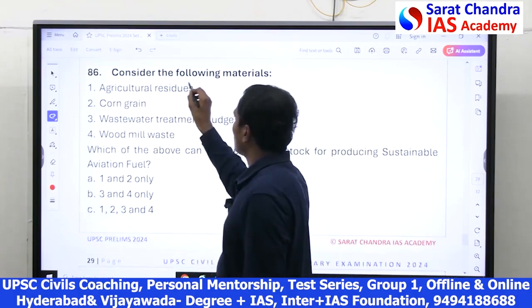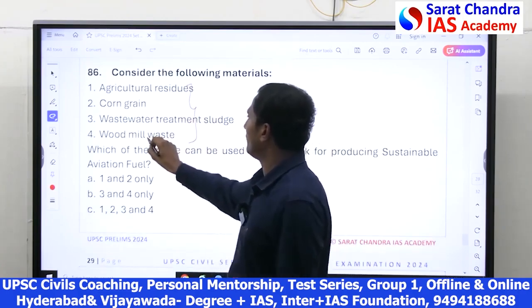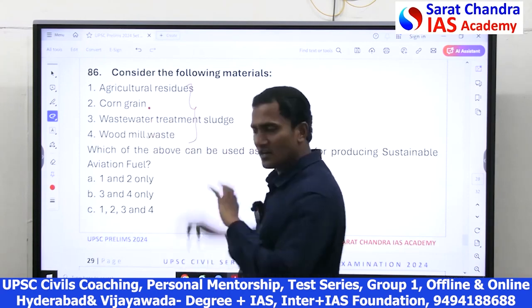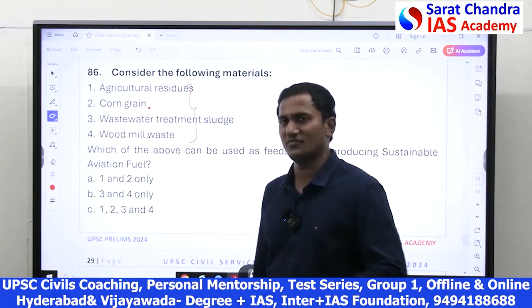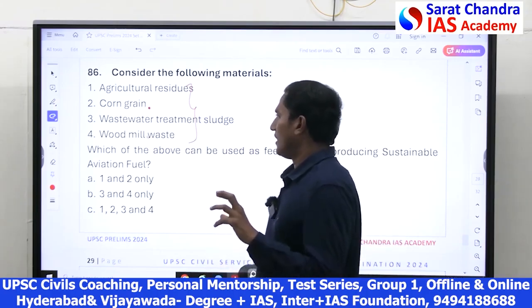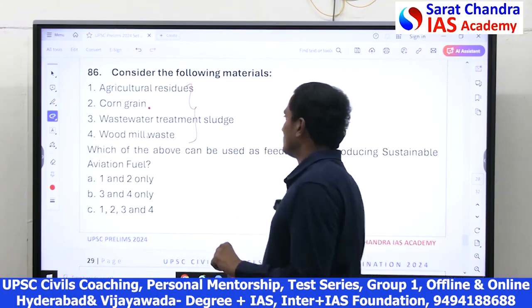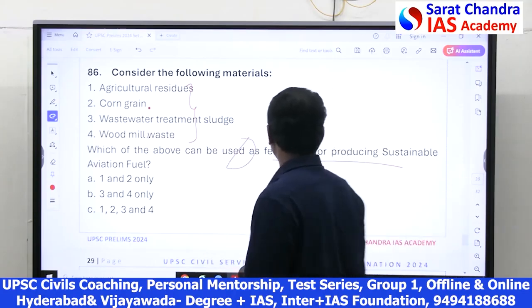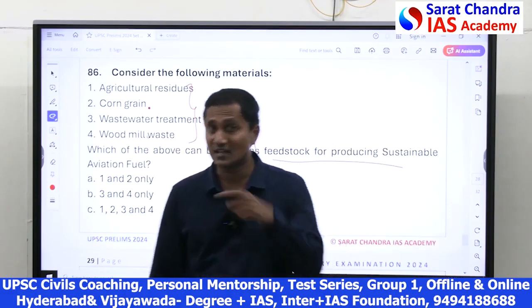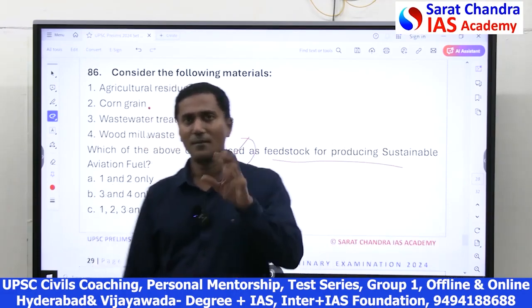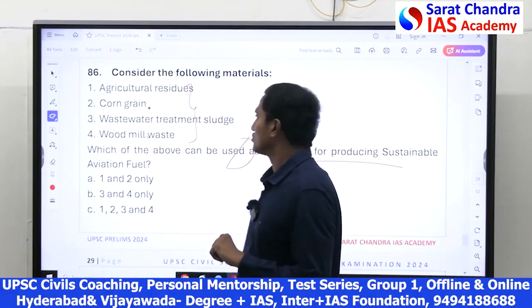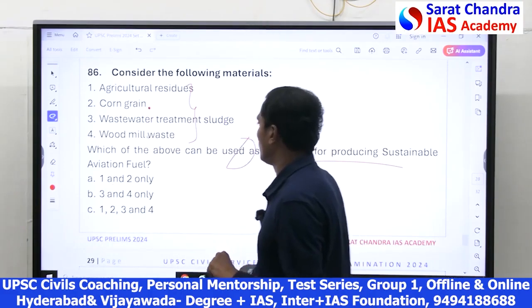Friends, if you observe, these are all wood mill waste, the sludge from water, corn residue, all organic waste. None of them are petrochemical waste. Non-petrochemical waste, specifically organic waste, can be used as feedstock in producing sustainable aviation fuel, because petroleum is not sustainable. So all 4 can be called sustainable aviation fuel. All 4 are correct.